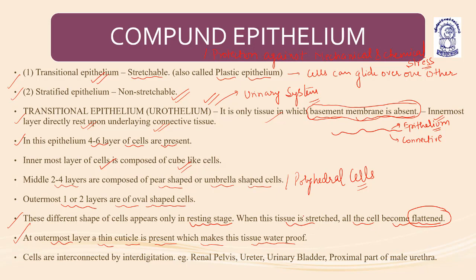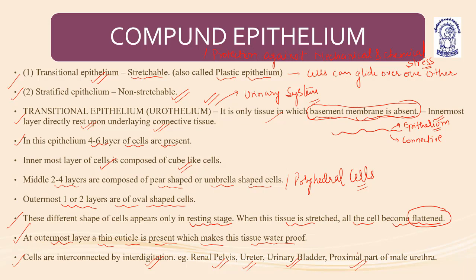Cells are interconnected by interdigitation, and it is present in the renal pelvis, ureter, urinary bladder, and the proximal part of the male urethra.